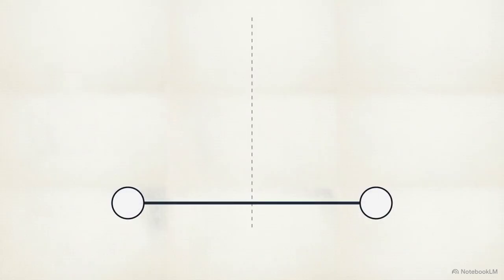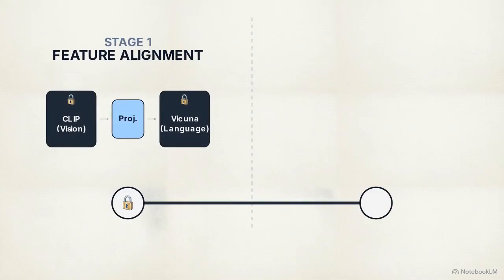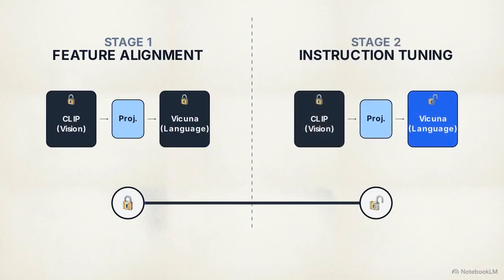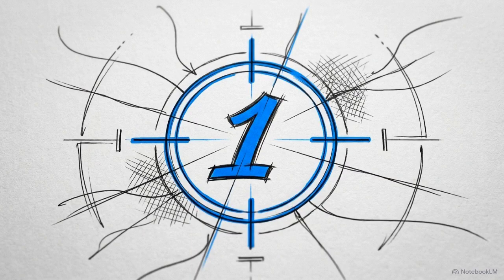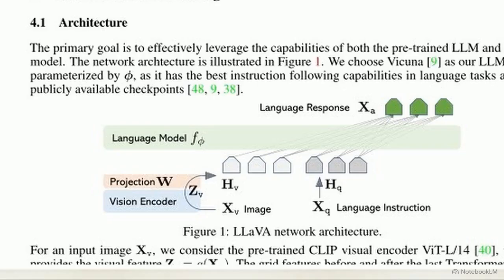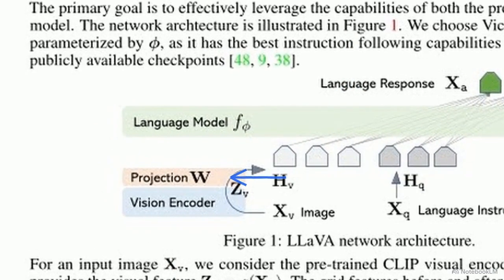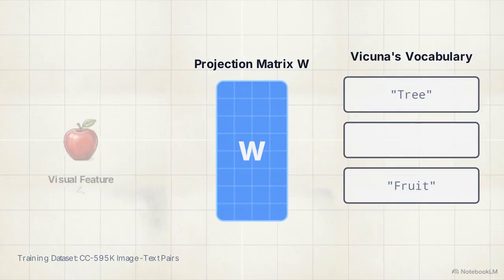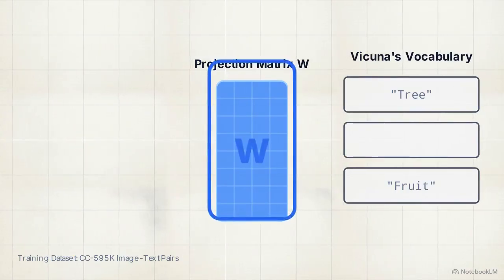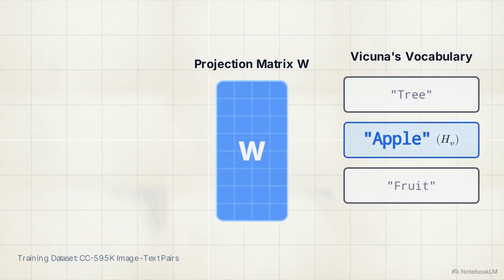To protect the pre-trained weights of Vicuna and CLIP from catastrophic forgetting, the researchers implemented a strict 2-stage training curriculum. Stage 1 focuses entirely on pre-training for feature alignment. As shown in the architecture schematic, during this first stage, both the CLIP visual encoder and the Vicuna language model are completely frozen. Only the projection matrix W receives updates. It is trained against 595,000 filtered image-text pairs. This stage functions as a visual tokenizer. It teaches the matrix how to map basic visual concepts directly into Vicuna's existing vocabulary.